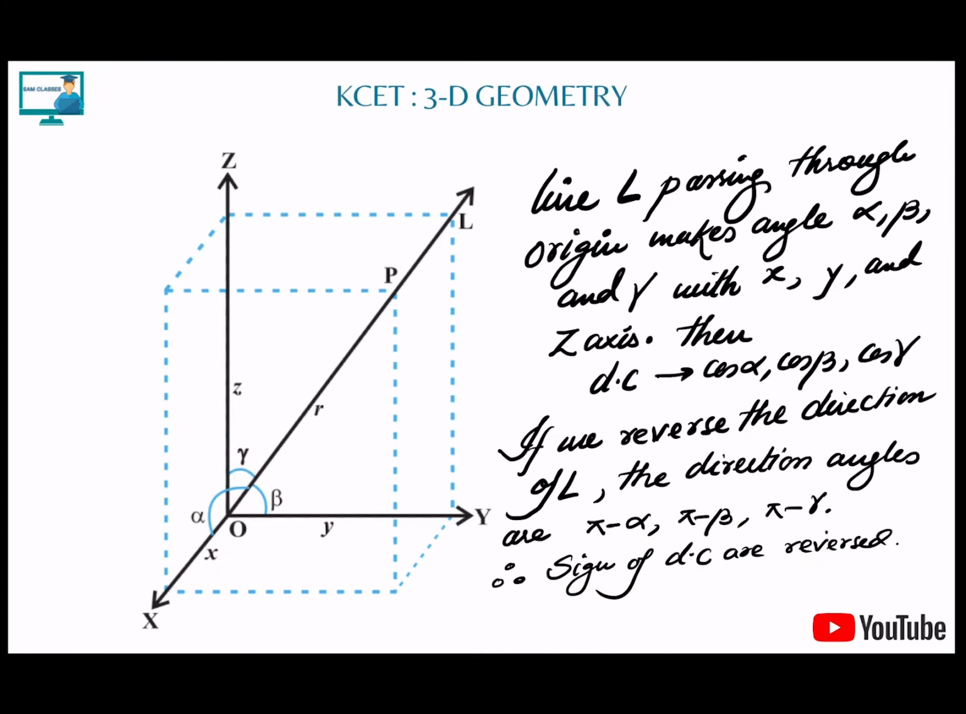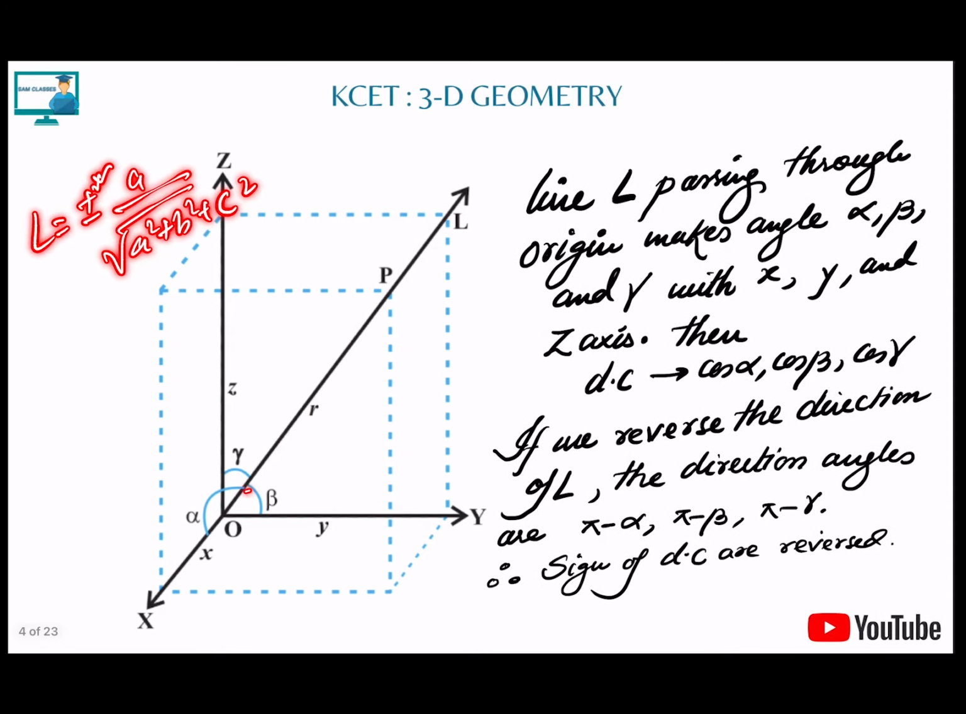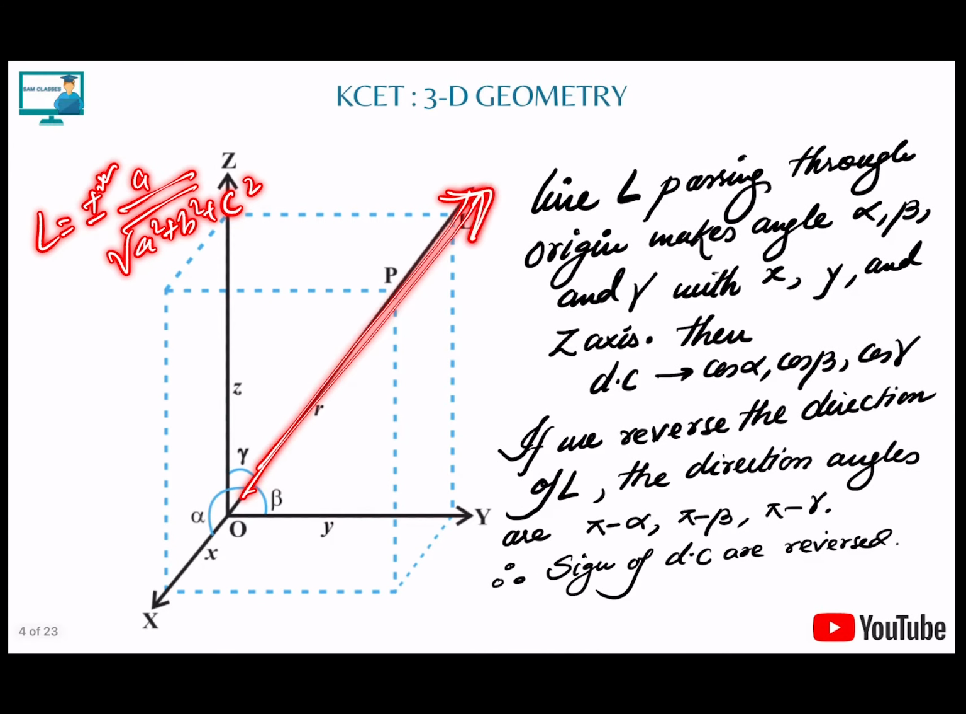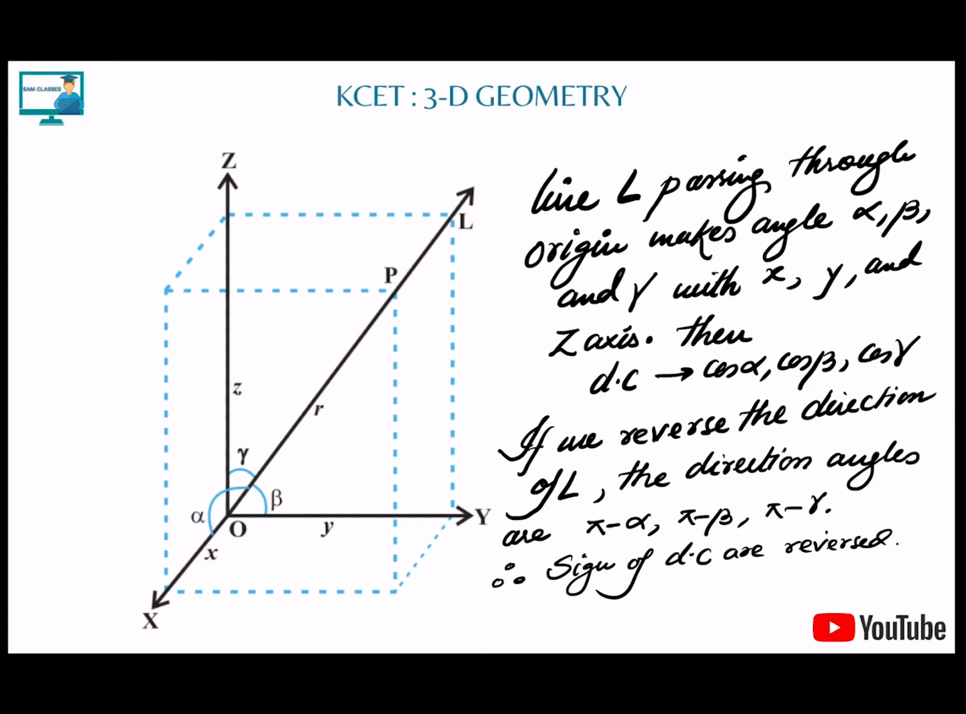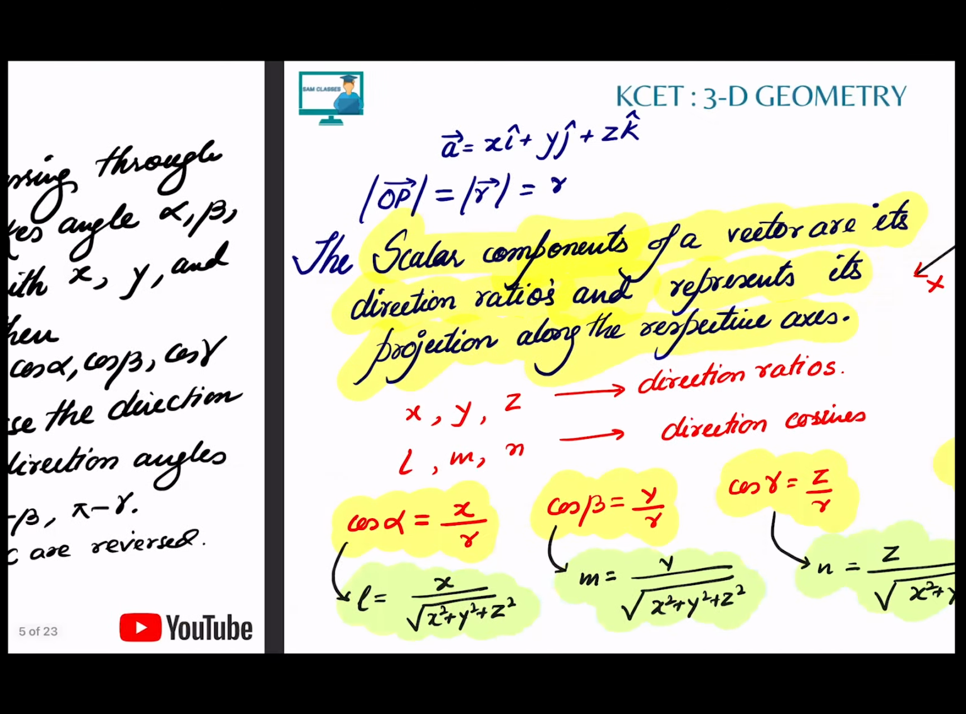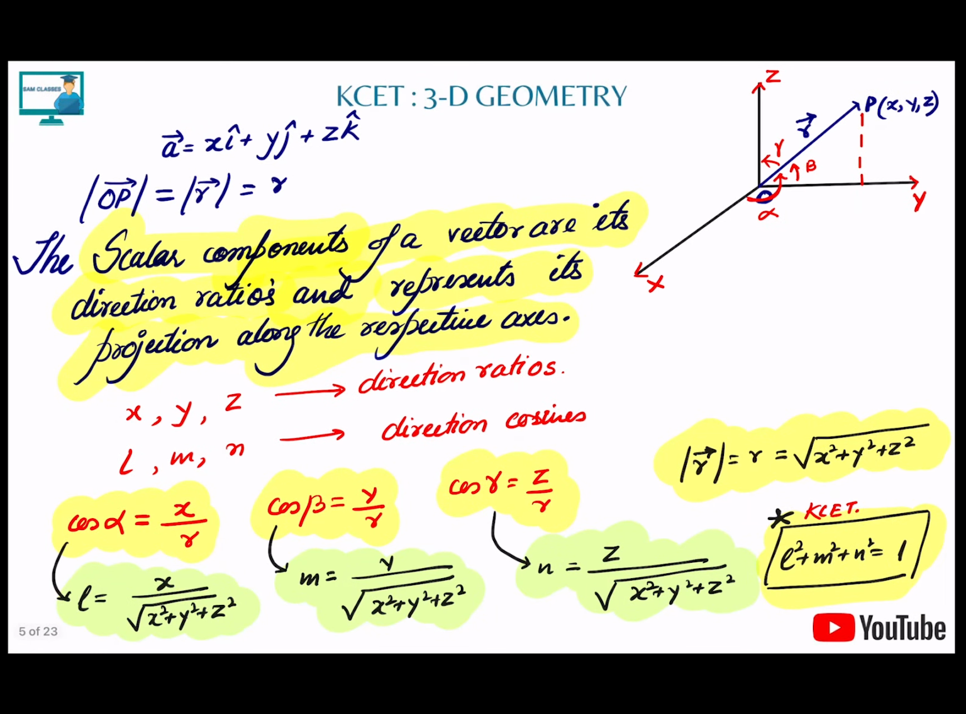Nothing to be worried about. When you write l equals plus or minus a by root under of a square plus b square plus c square, this plus is for the front line and the minus is for the backward line. That's it. Okay, I'm taking it very short and very crisp, only what is required. The rest of the story we won't go into much because we have very little time.